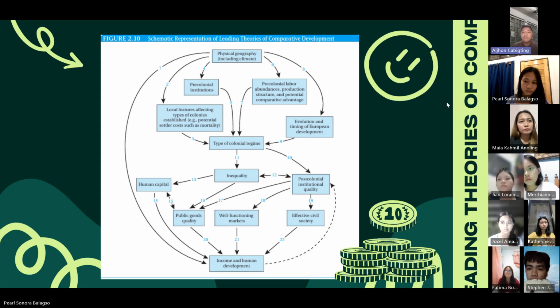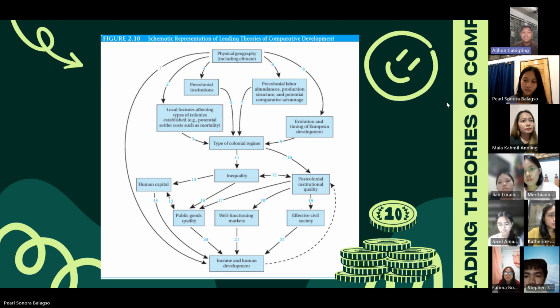The mechanism reflected by Arrow 13 is that when high inequality led to low human capital investments, high inequality negatively impacts human capital development. For example, education and health, access to resources and opportunities is limited to elites.